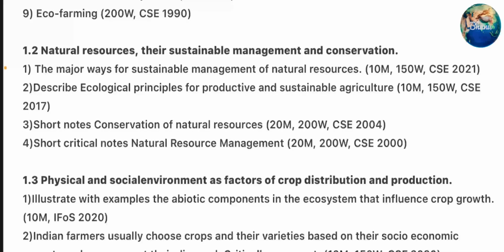First question. The major ways for sustainable management of natural resources. Second question. Describe ecological principles for productive and sustainable agriculture. Third question. Short notes on conservation of natural resources. Fourth question. Short critical notes on natural resource management.